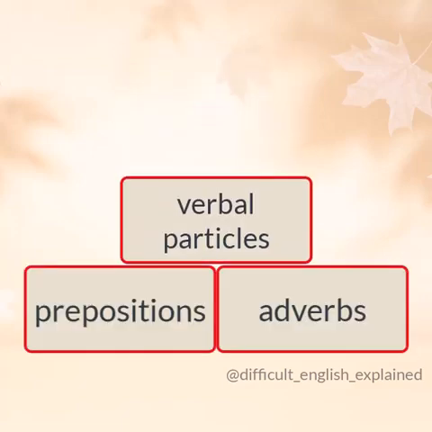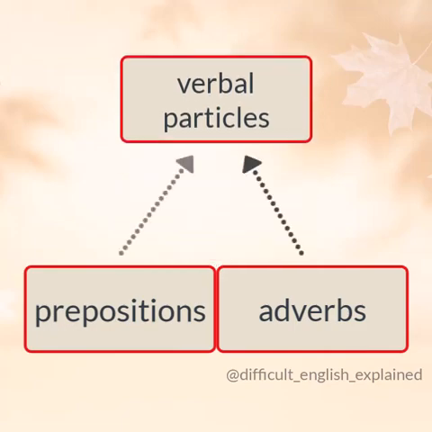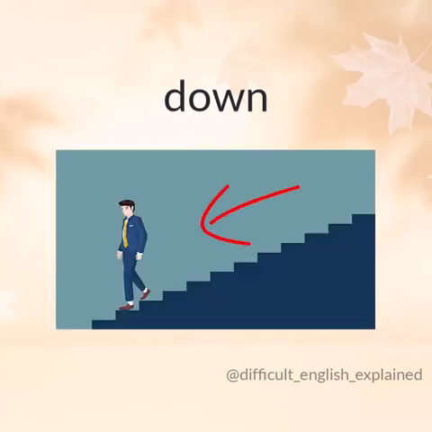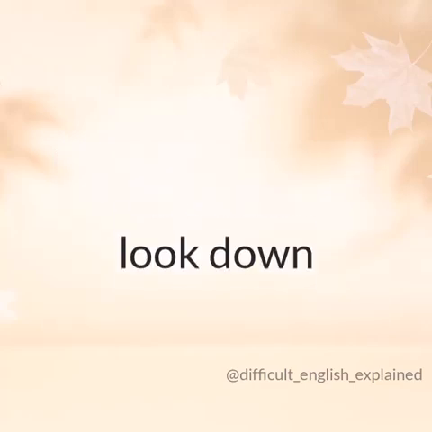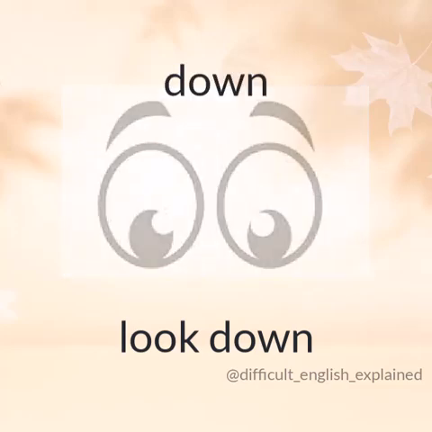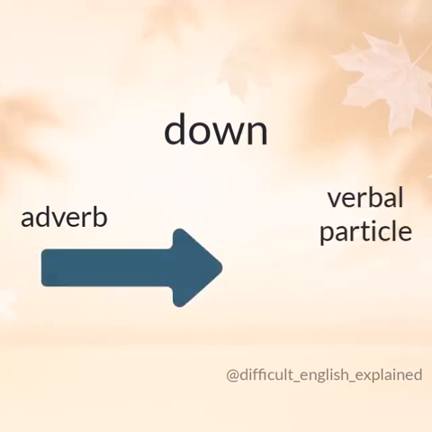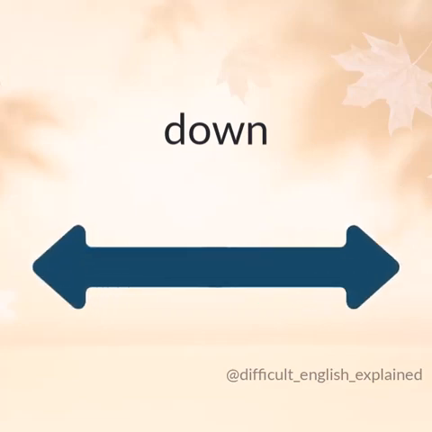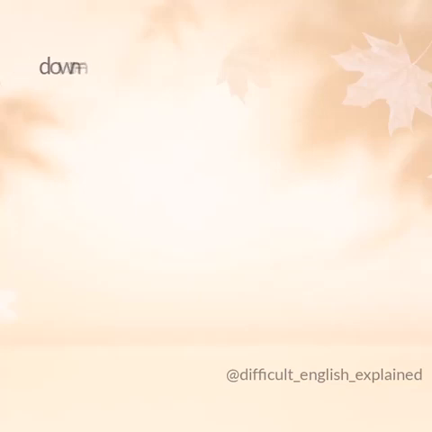Verbal particles are based on prepositions and adverbs, but they aren't the same. We have to start with the meanings of prepositions and adverbs to understand the meanings of verbal particles. The adverb down means to move to a lower place. If I say, look down, I mean look in the direction of the ground. When down becomes a verbal particle, the meaning changes to something more abstract. It can become like a metaphor. The meaning can be stretched.